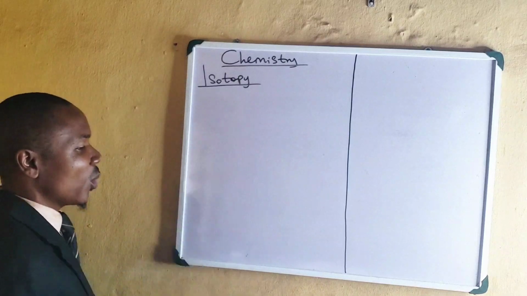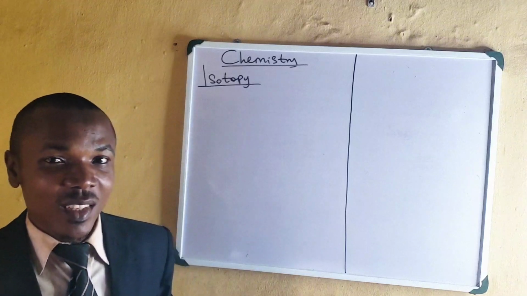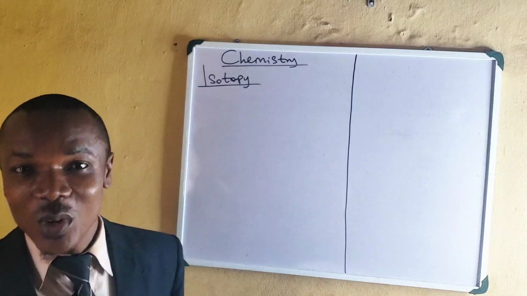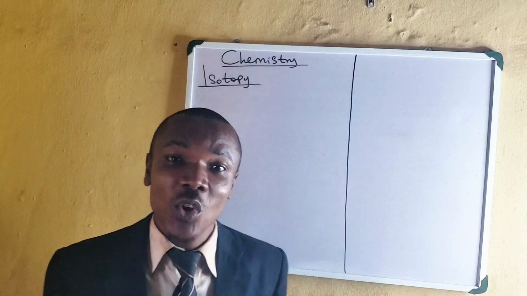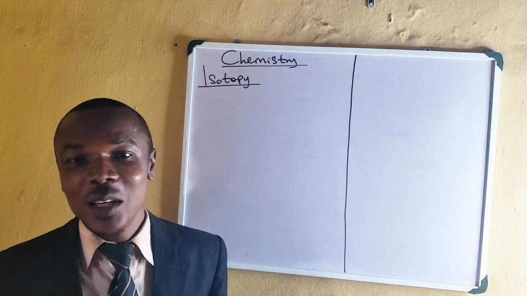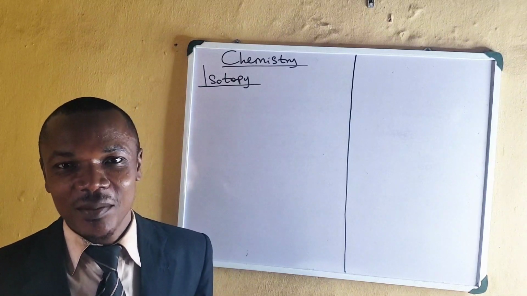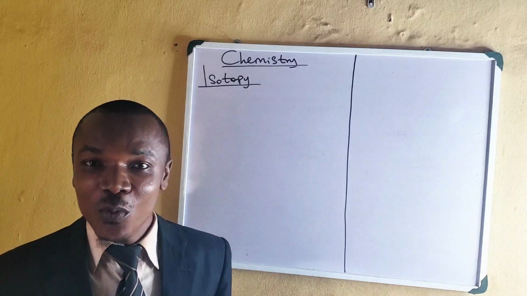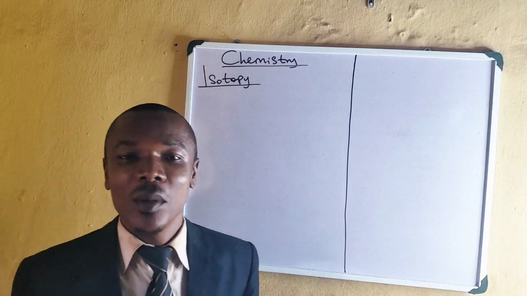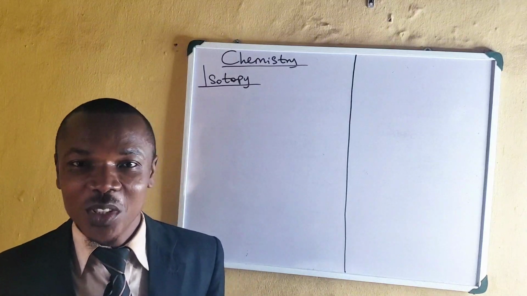That is the topic we call what? Isotopy. When you hear isotopy, what does it mean? Isotopy simply means the phenomenon, that is, the situation whereby atoms of the same element will have the same atomic number but different atomic masses. Atoms of the same element, they will have the same atomic number but different atomic masses. That's the phenomenon, we call it what?